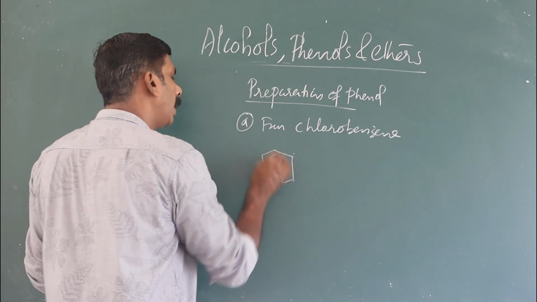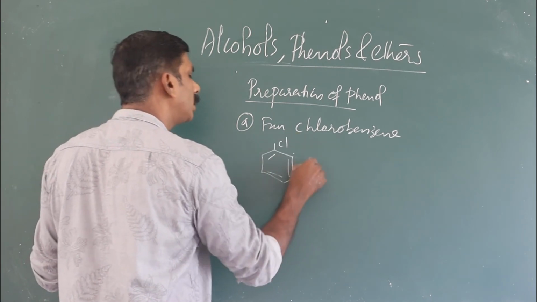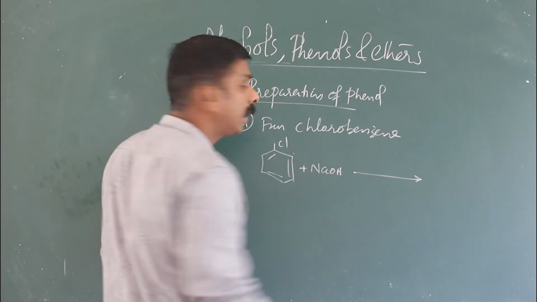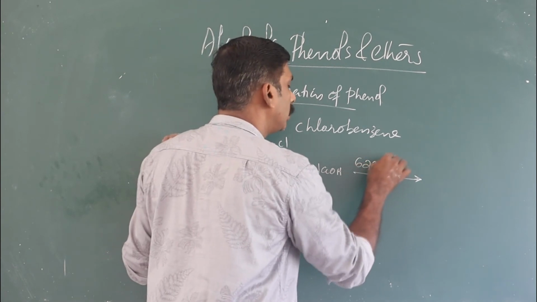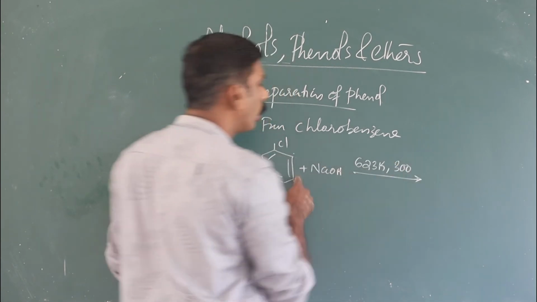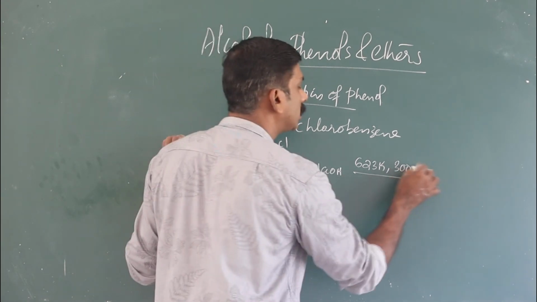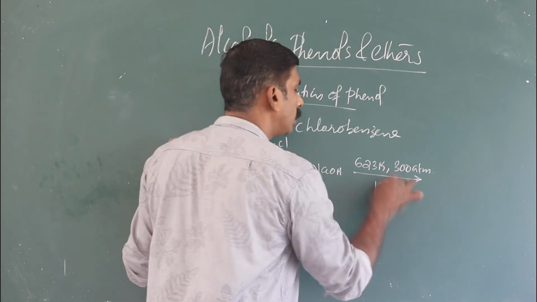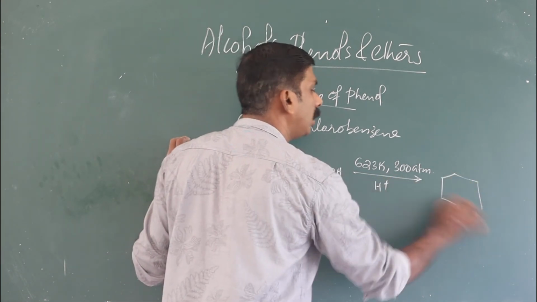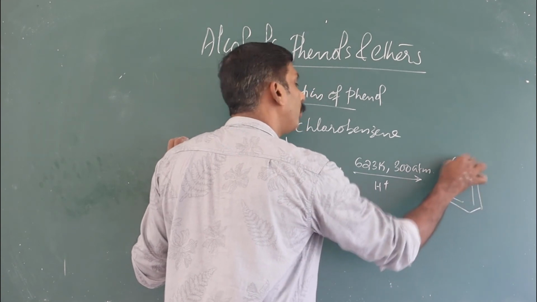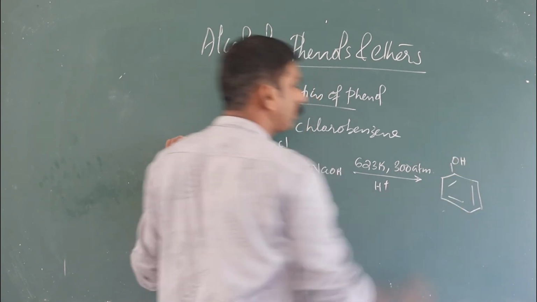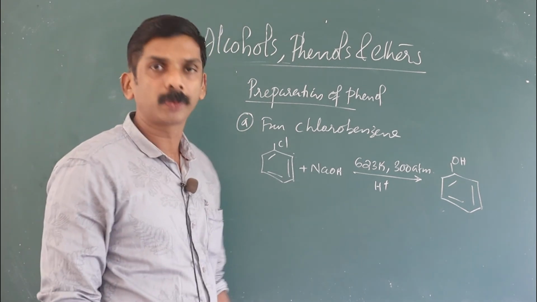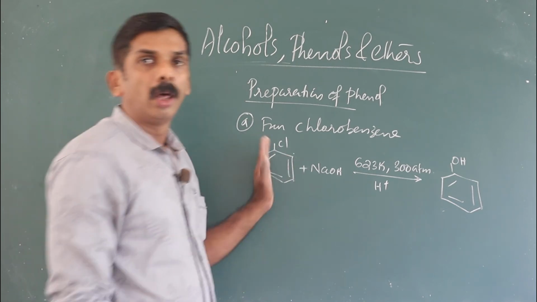Haloarenes, you have studied that. Haloarenes are less reactive than haloalkane towards nucleophilic substitution reaction. That is, when chlorobenzene reacts with sodium hydroxide at 623 Kelvin and 300 atmospheric pressure, followed by acidification, it gives phenol. Actually it is a named process, called the Dow process. Already you have studied in haloalkanes.